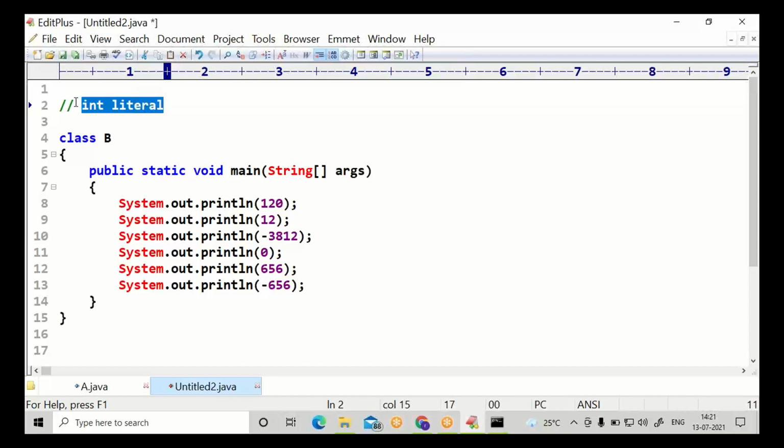This content is not considered by the javac command and java command. We are telling them not to consider this line. This line is for my explanation purpose. I am providing a note in my program. It is not for you.